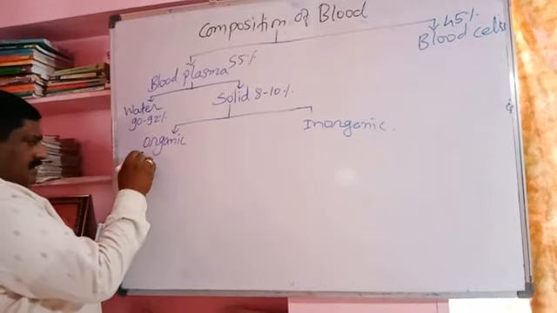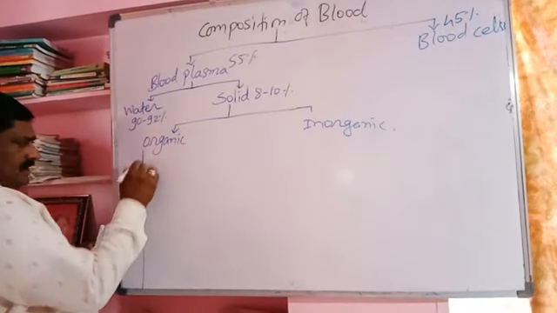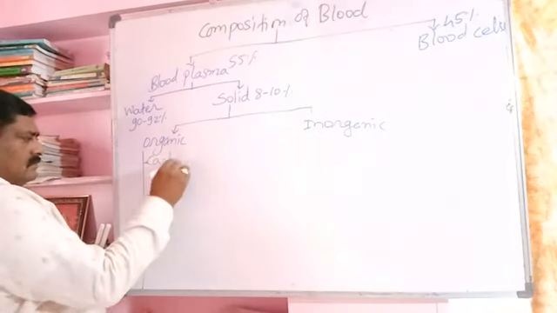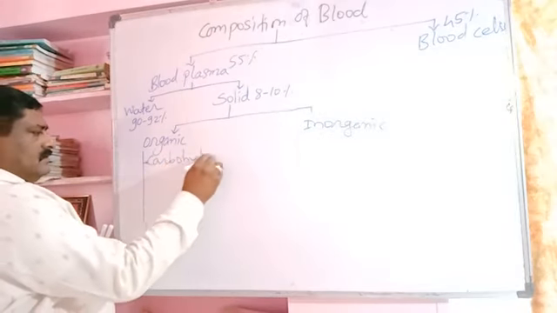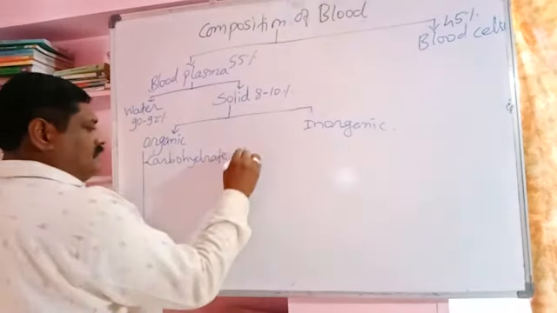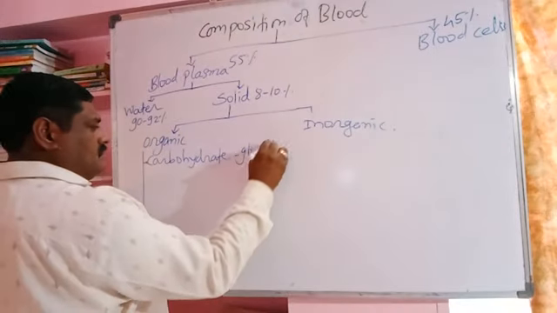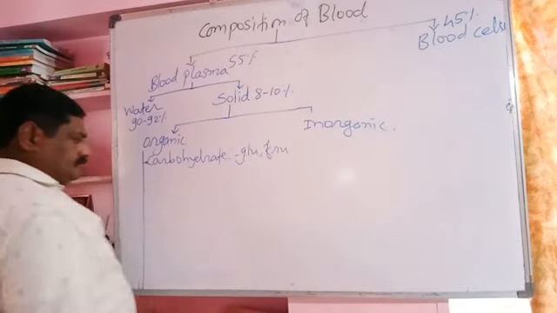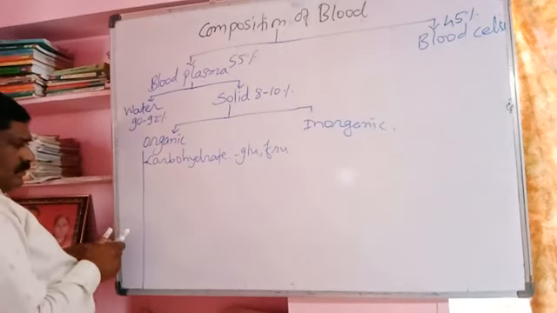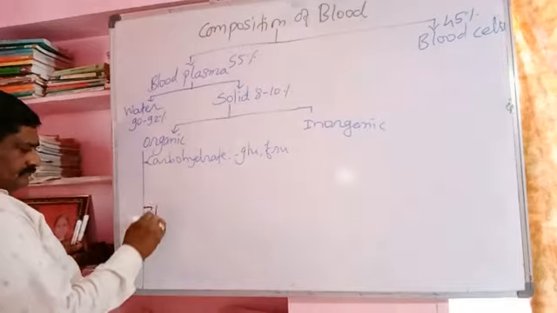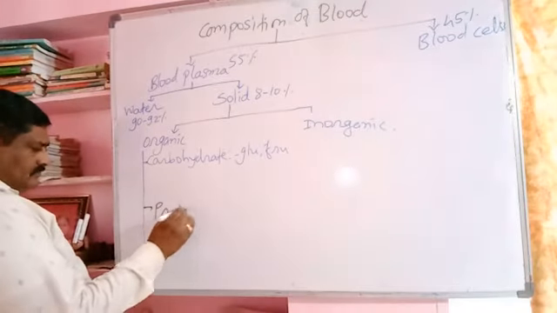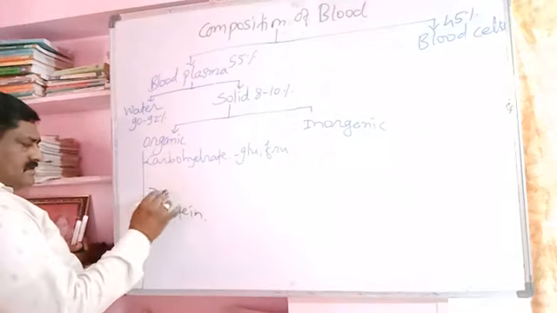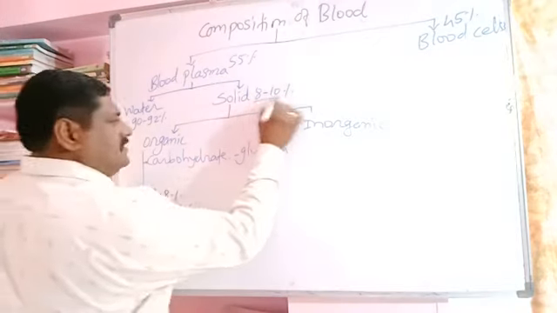The organic substances are carbohydrates, in the form of glucose, fructose, glycogen, etc. Proteins are the largest in composition, about 7 to 8% of the 8 to 10% solid.